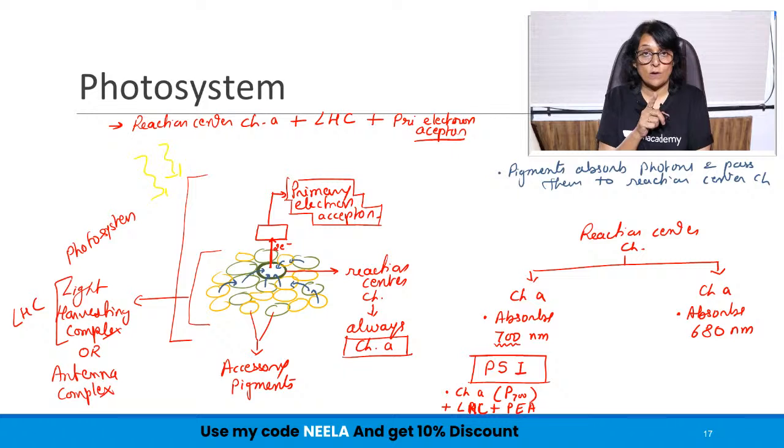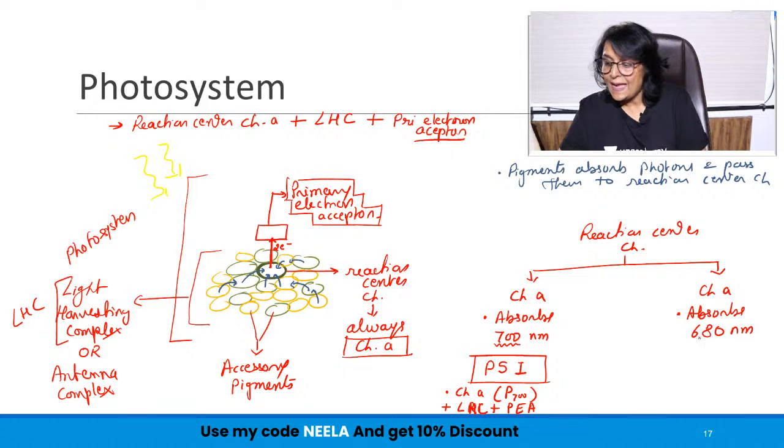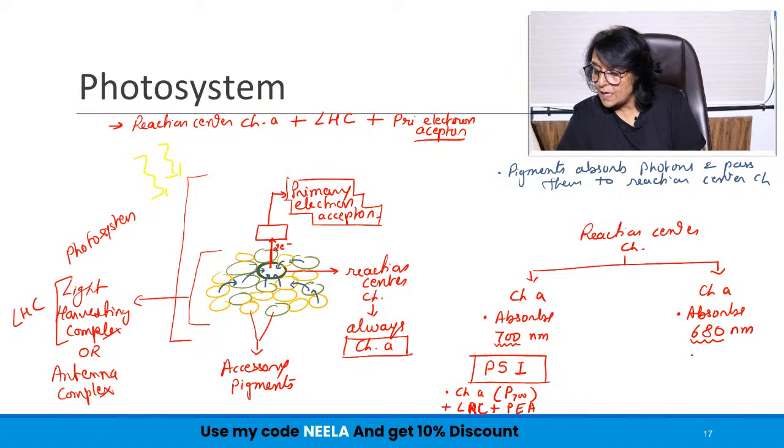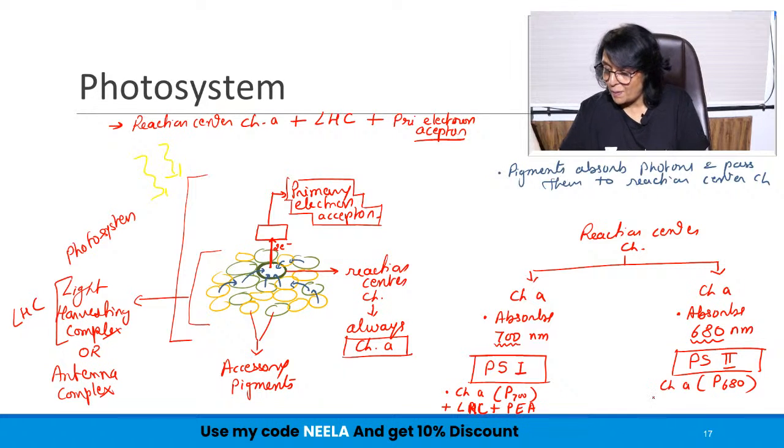This is PS1, photosystem 1. And if our reaction center chlorophyll absorbs 680 nanometers, then it will be called PS2. So what is in this PS2? PS2 has chlorophyll A, which is a pigment, and it is written as P680, plus light harvesting complex, plus primary electron acceptor.